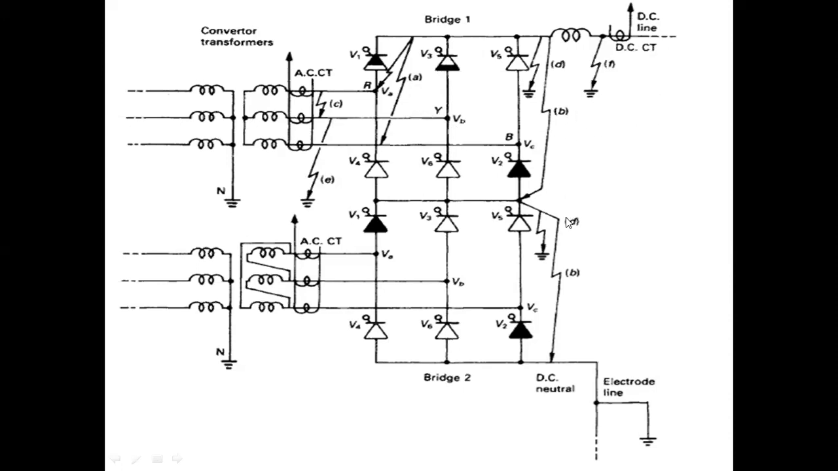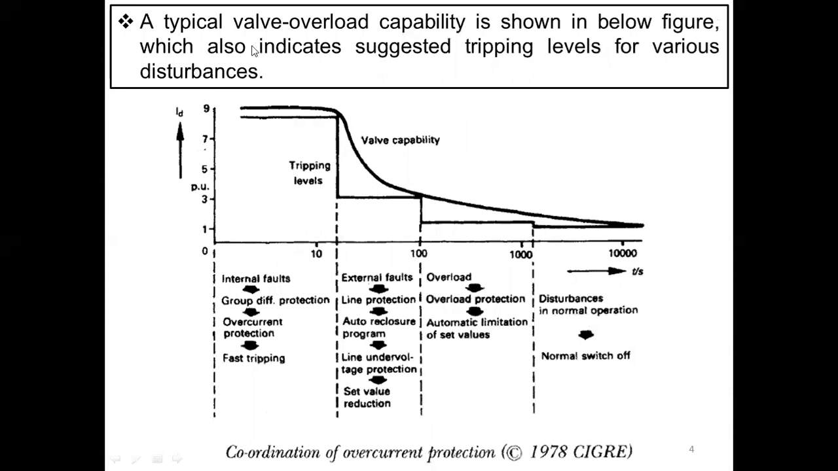Okay, right. Next, a typical valve overload capability is shown in the figure below, which also indicates suggested tripping levels for various disturbances. So this is overcurrent protection. Earlier I think I studied these characteristics in switchgear and protection. Look at the x-axis, the time period, and what about the y-axis? It gives the DC current, in per units.